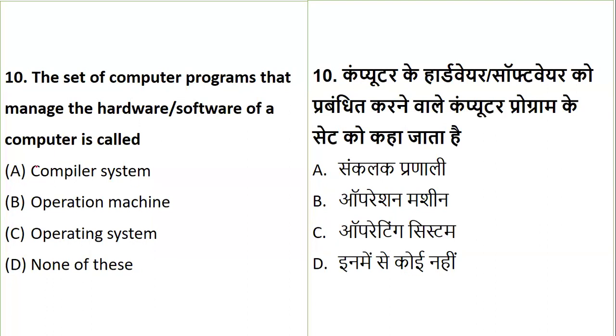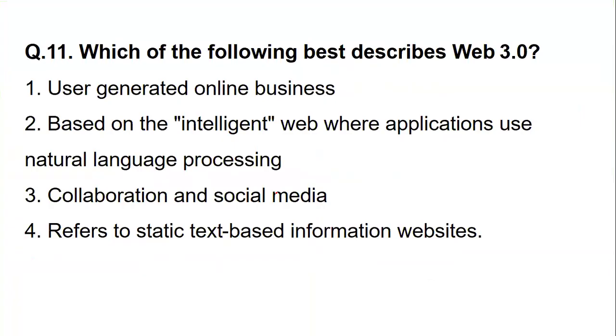Coming to next, the set of programs that can manage the hardware and software. When we talk about the set of programs that manages hardware and software, whether it is a compiler, whether it is a machine, whether it's an operating system or none of this. Going with the options, yes, when we talk about hardware and software, it is the operating system. We have questions on compilers and machines also. We'll be coming to them side by side.